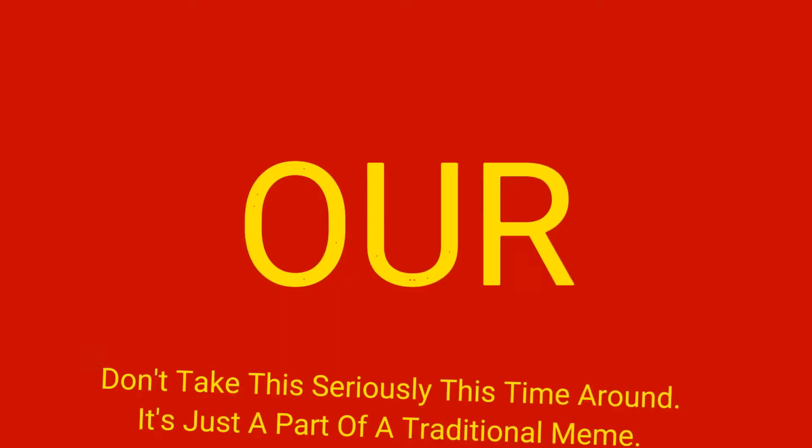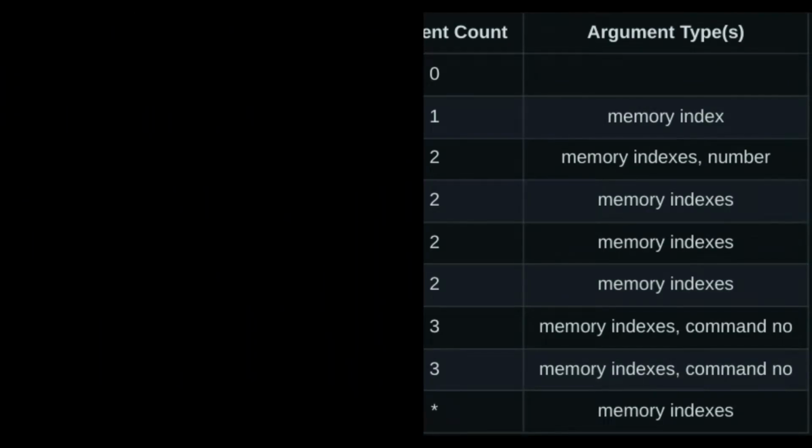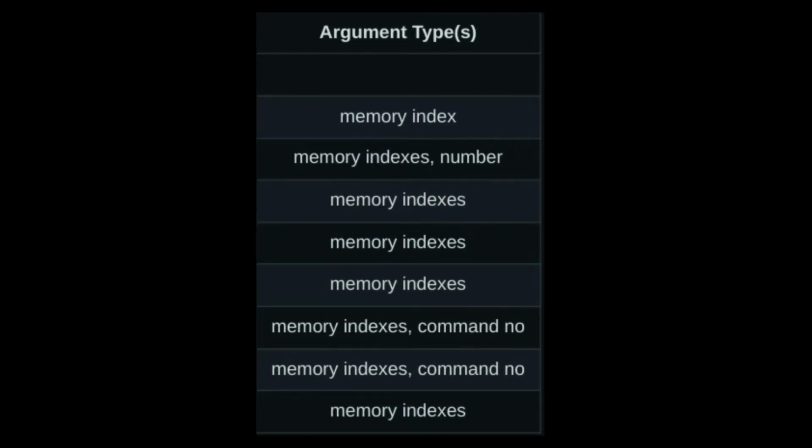The syntax of our new language is quite simple. All you have to do is pick one command from the default 16 and then add the necessary arguments. Most commands need proper memory indices to operate, but some need non-memory indices to operate. In other words, those commands need actual integers typed by the programmer to work. Got it? Okay, sure. The actual first step is to write the compiler.